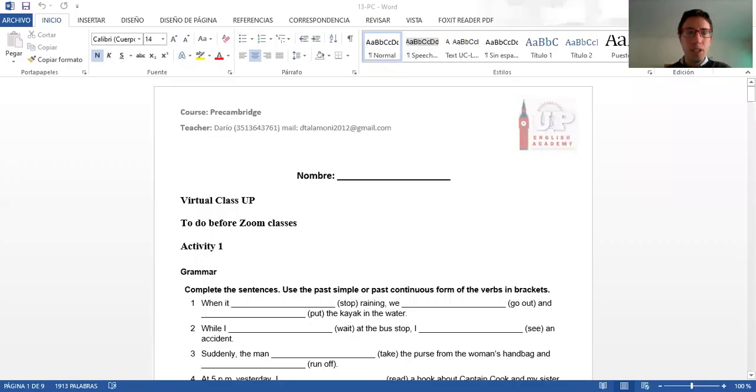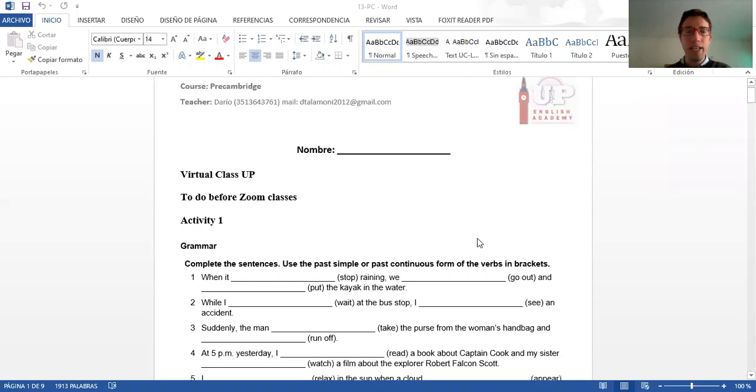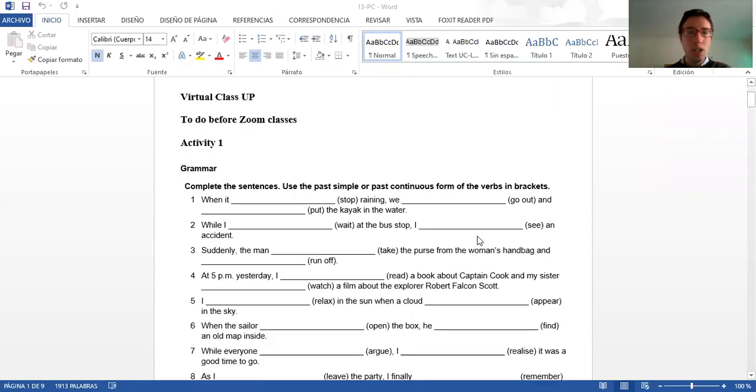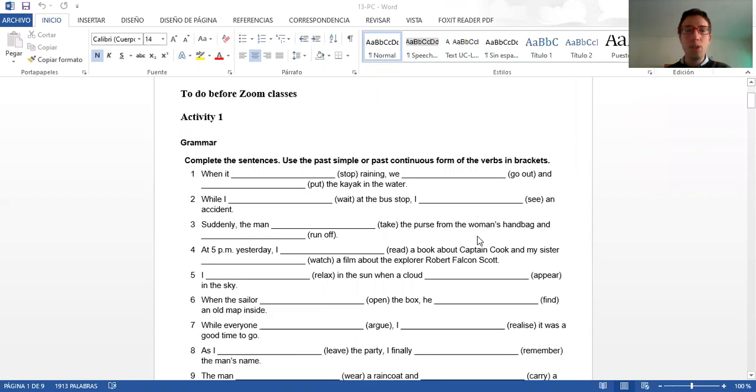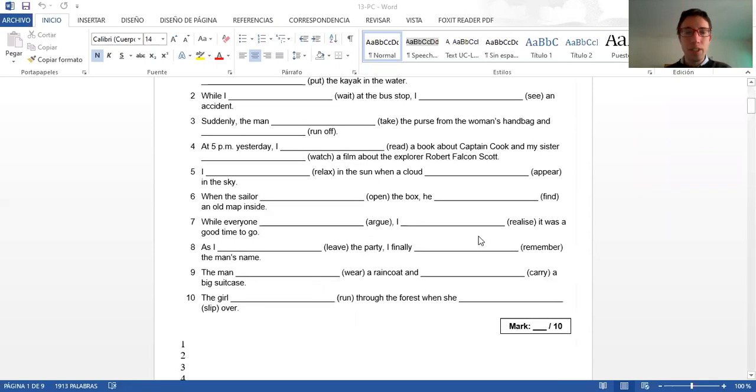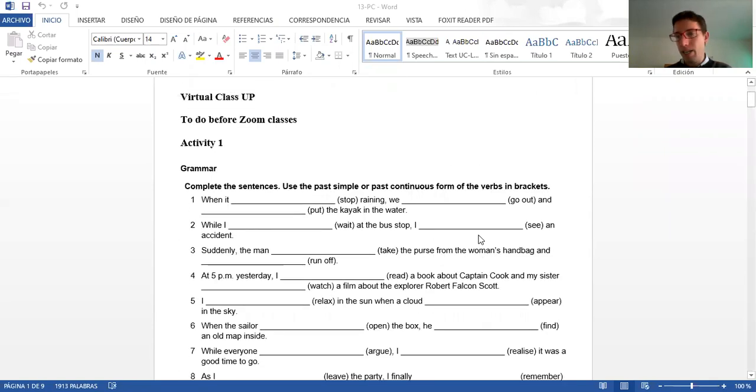So we have activity one, an activity that you have to do before Zoom classes. You will see that this class is divided into sections. This is the grammar section. In activity one, you have to complete the sentences using the past simple or past continuous form of the verbs in brackets. Remember, in general terms, the past simple is used to talk about a complete past action, whereas the past continuous is to talk about an action that was in progress in the past and that is unfinished.